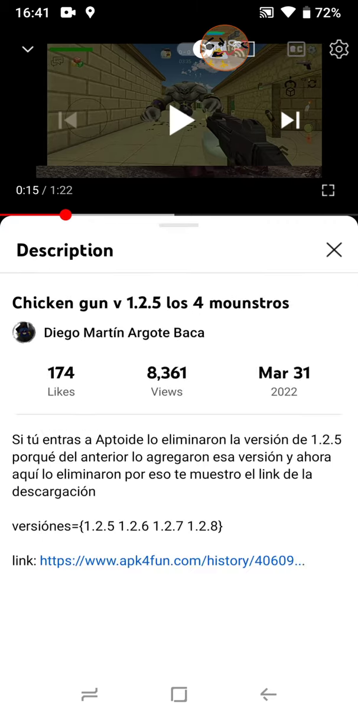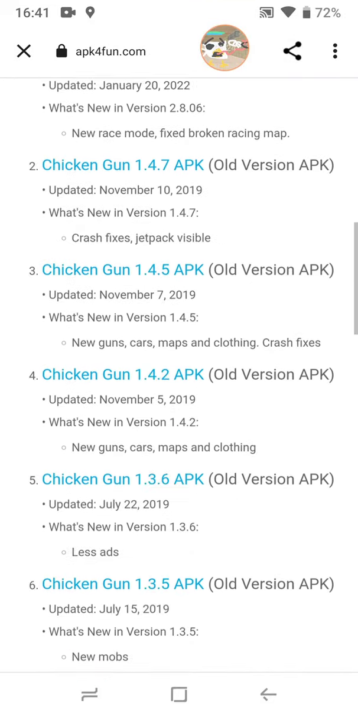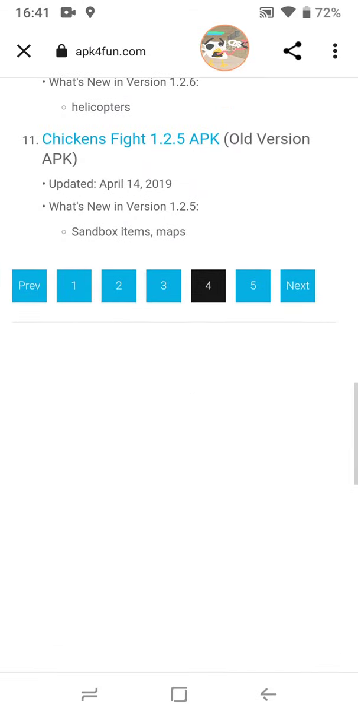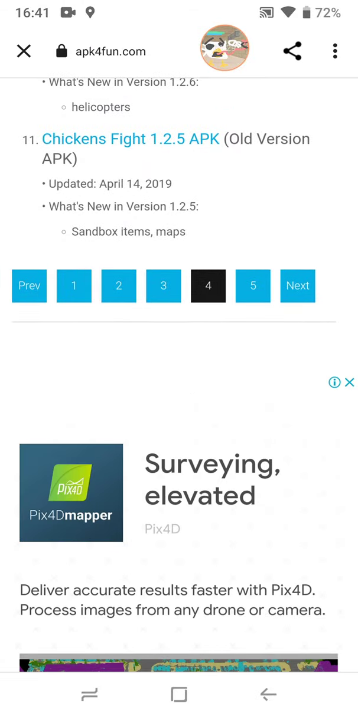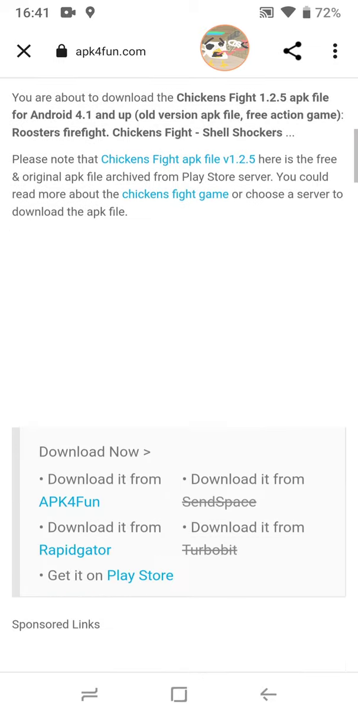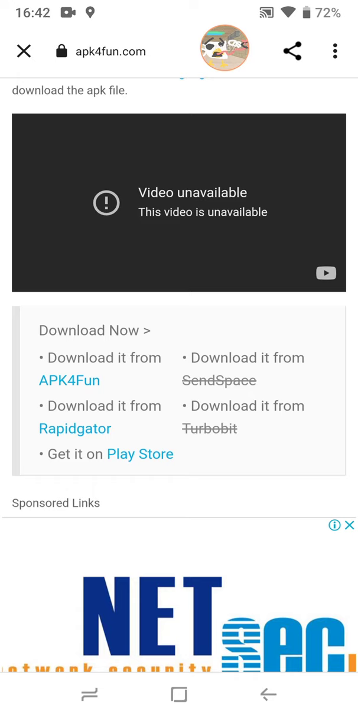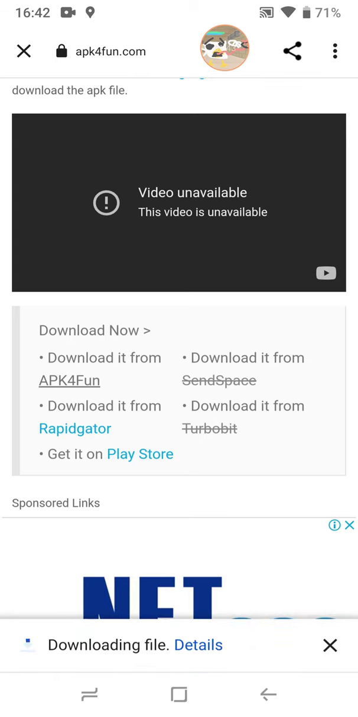It goes to the description. This is the description. Click the link in the description. There. Go down. There's 1.2.5. Click and press download from APK file. And that's how you get it.